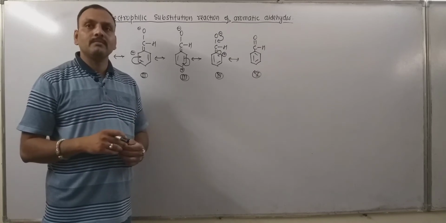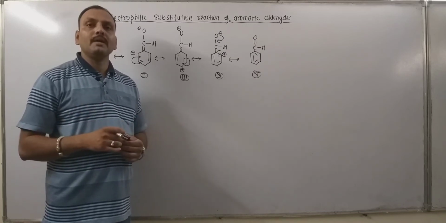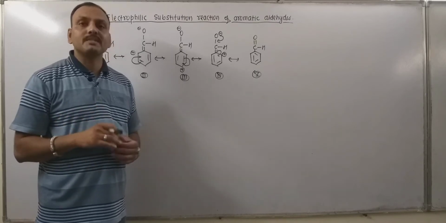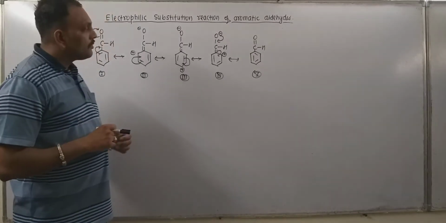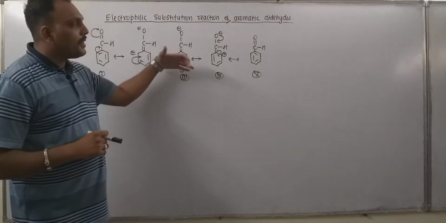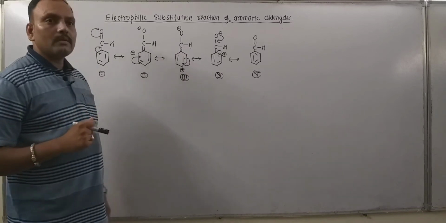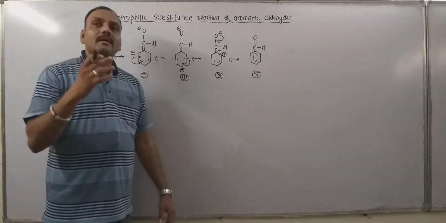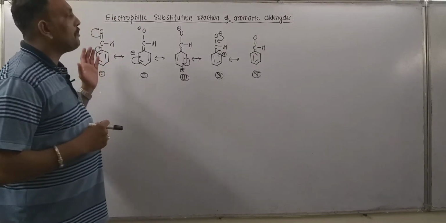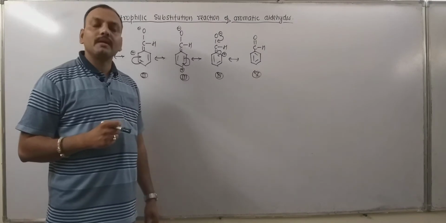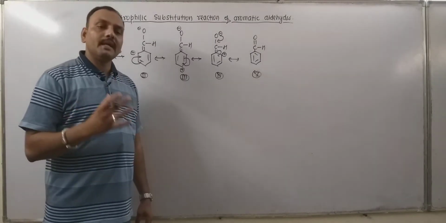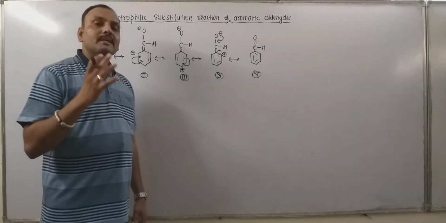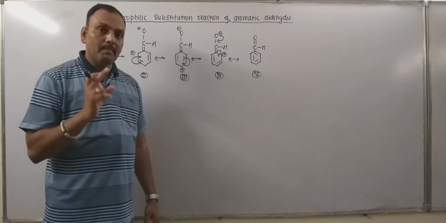is the meta position. In Marathi we all know very well the saying that a brick is always softer than a stone. It means that the meta position, as compared to ortho and para, is a fruitful position for electrophilic attack. Thus when an aromatic aldehyde, for example benzaldehyde, is subjected to electrophilic substitution, the electrophile prefers to attack at meta. It means that meta substituted products are expected, number one.